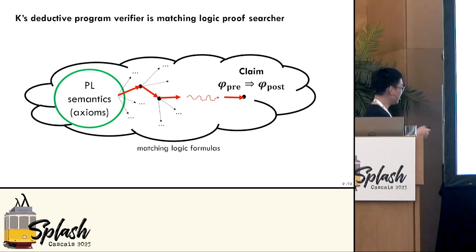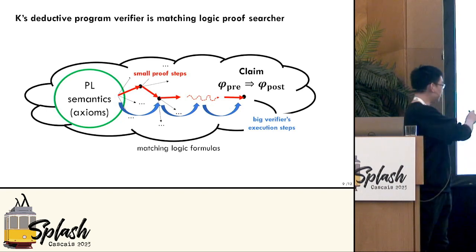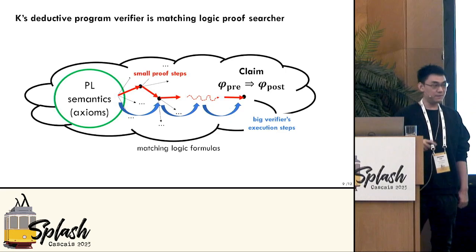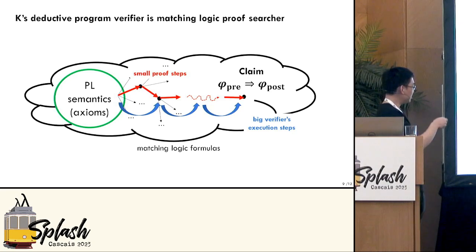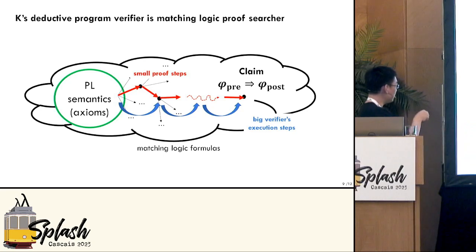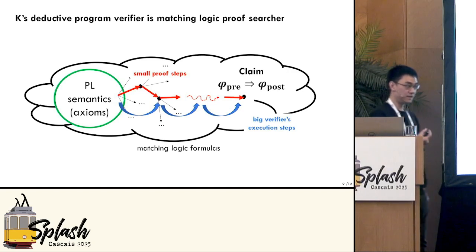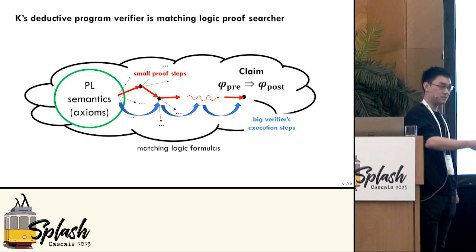And how do I get to this red line? Well, I have the verifier. And the program verifier is kind of taking the bigger steps. Why? Because the verifier operates at a higher, more abstract level. So it takes these execution steps, but they can be regarded as a hint, a guidance. It is a proof searcher. It's the best effort heuristics to find such a proof. So I can really reproduce from the blue trace the red trace. And this part is called proof generation. We generate proof certificates to fill in the gap between the execution steps of a verifier and the actual mathematical, logical proofs.